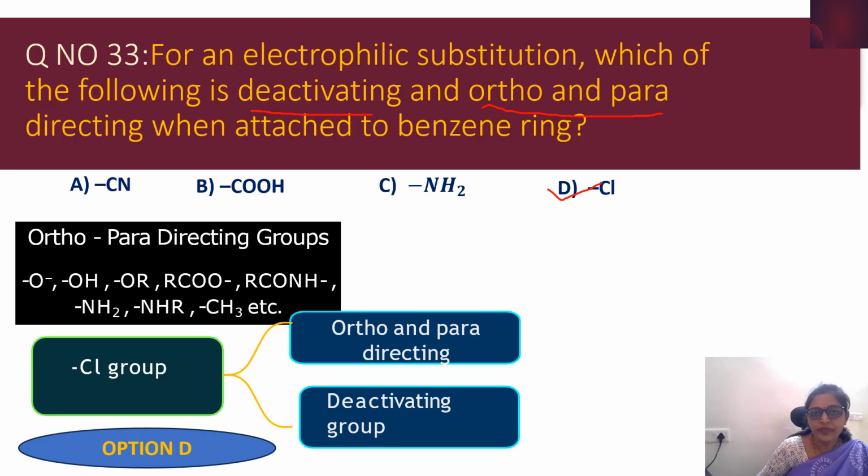There is no need to add the values here, just comparison. Among these three, which one has the higher boiling point? Which one is the higher value? 309. So n-pentane is going to have the higher boiling point. Then isopentane, with one branch, is going to have the next highest boiling point. Then neopentane is going to have 282.5 Kelvin, the lowest value. If you compare like that, for the first one it should be B, for the second one it is C, and for the last one it is A. So option C is the correct answer.